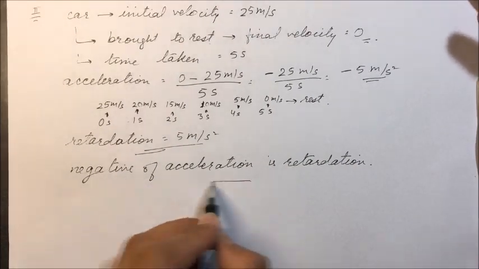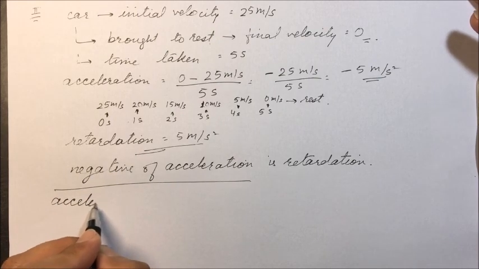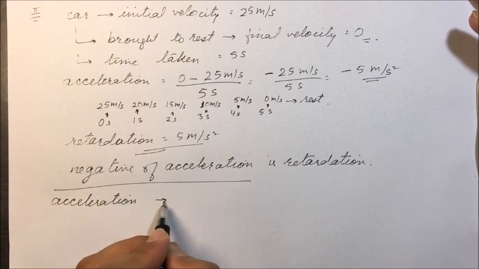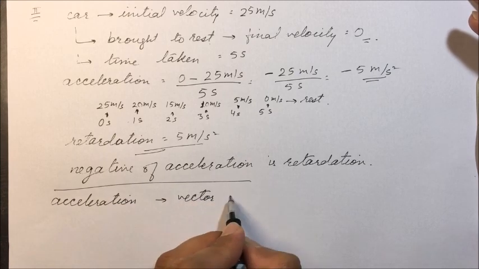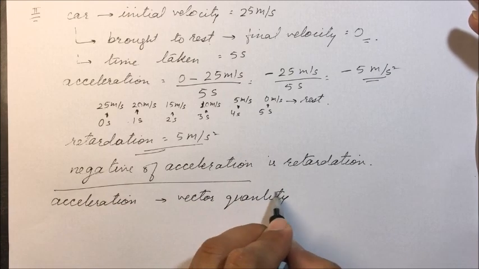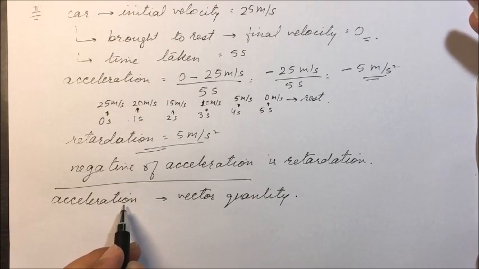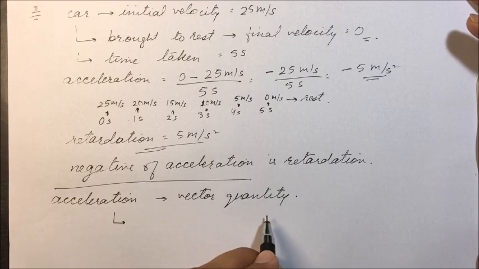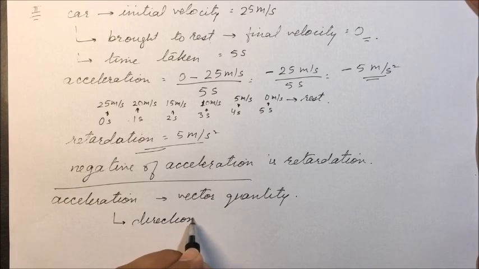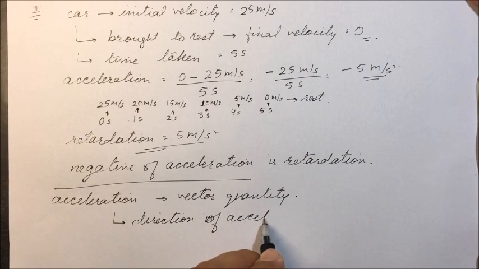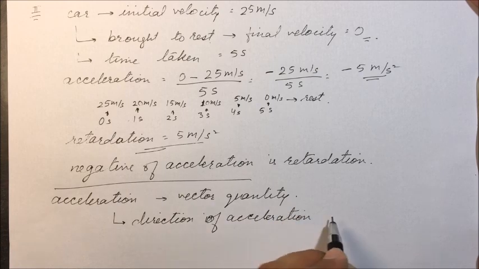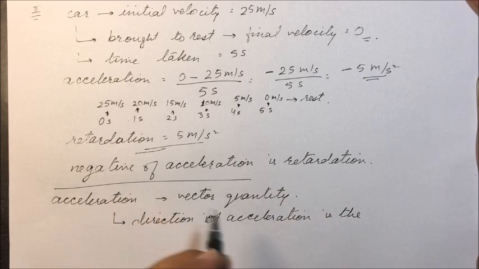Now see here, acceleration is a vector quantity. The direction of acceleration is the same as the direction in which the change in velocity is taking place.